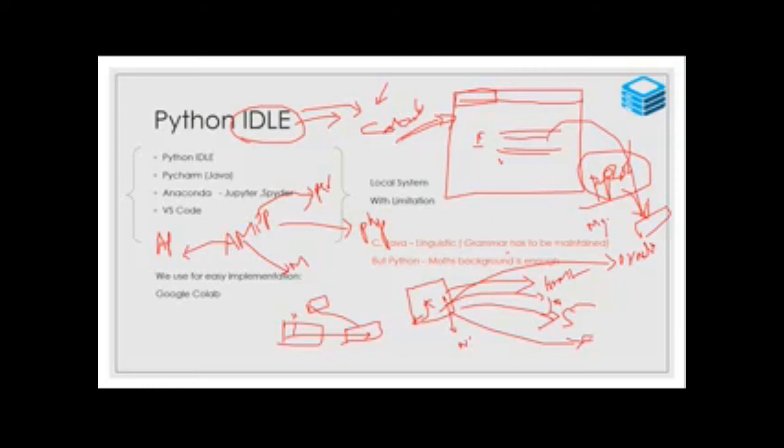PHP is the client side program, and MySQL is the database backend storage, front end and backend.